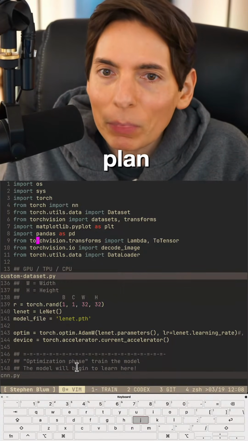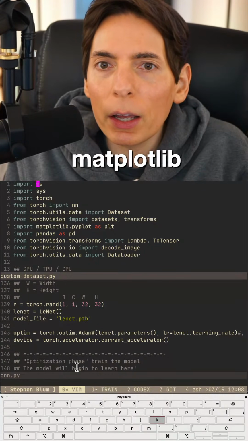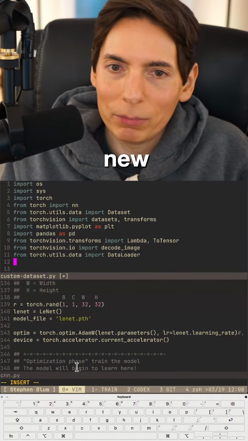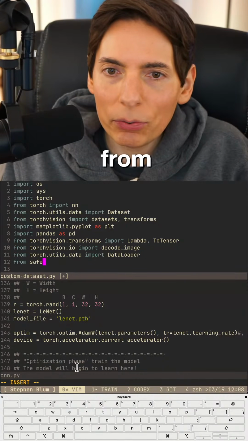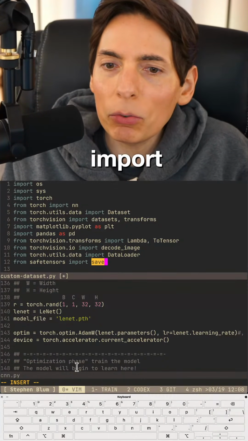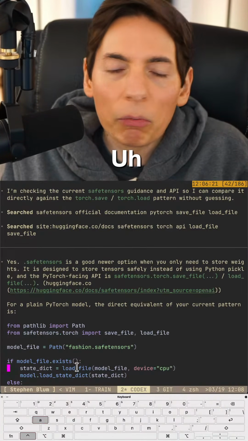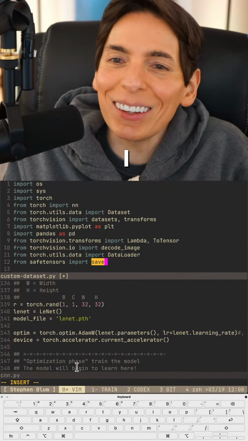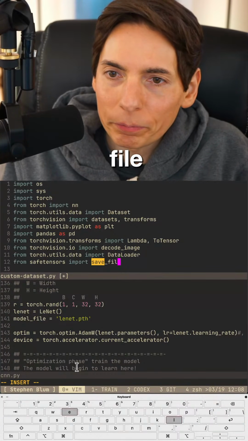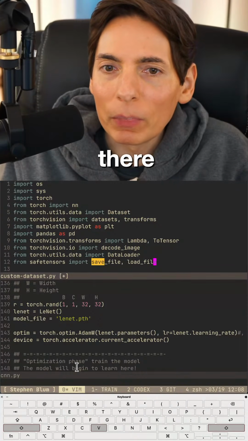That's the plan. All right, we got Torch Vision, Torch Utils, Torch Pandas, Matplotlib, Torch, and Sys. Awesome. Okay, all good to go. And now we're going to have a new one called from safe tensors import save. What was it called? Save something? Save file. It's called save file. Underscore file and load file. Comma load file. There we go. We're going to use this approach.